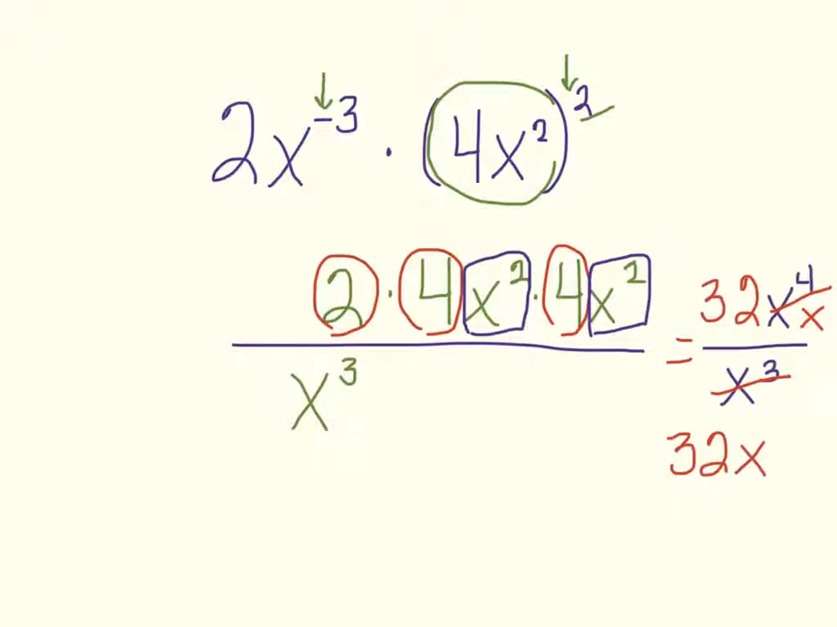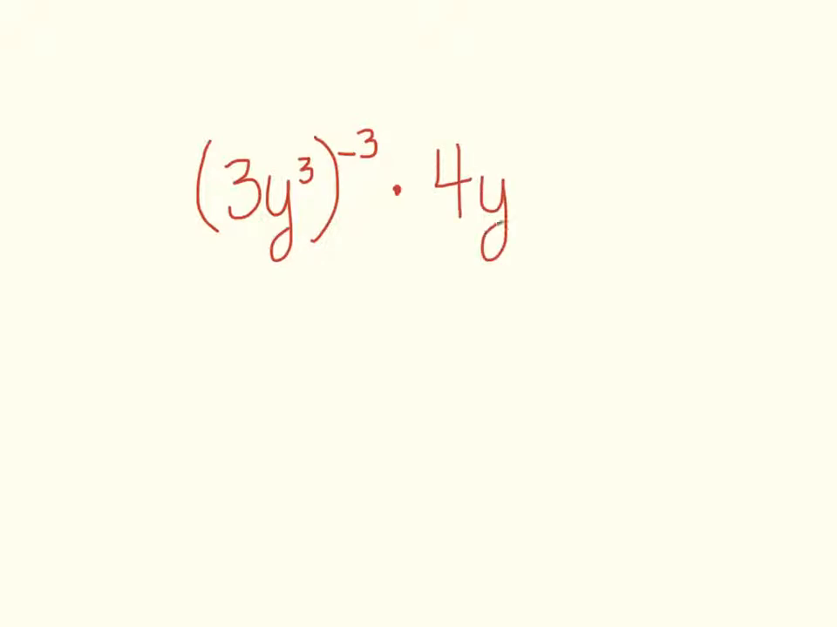Okay, so let's try another one. Oops, wrong thing, sorry. So let's say that I have 3y cubed to the negative 3 times 4y squared.